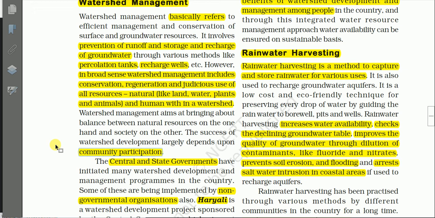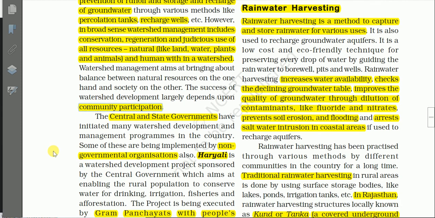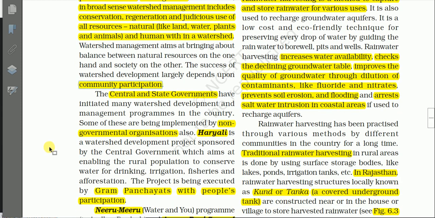You must know that. And given below we have some of the programs taken up by the central and the state governments for conserving water in the watershed areas, that is watershed management. Let us read.